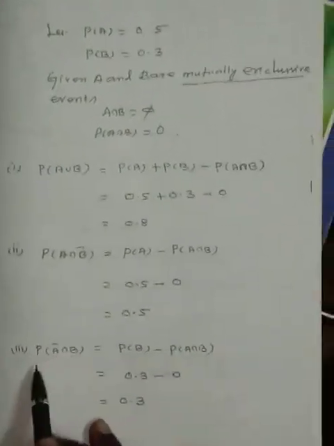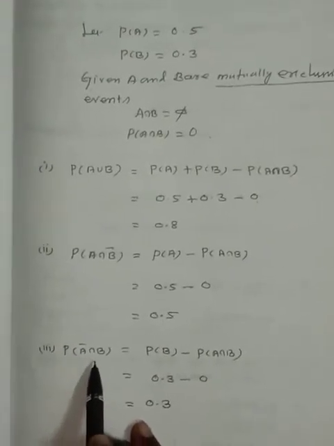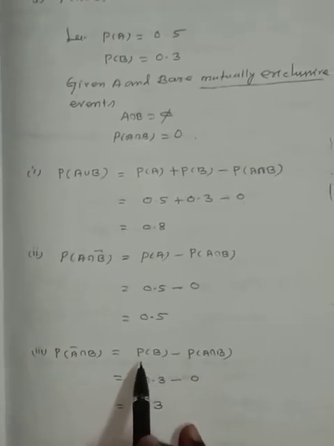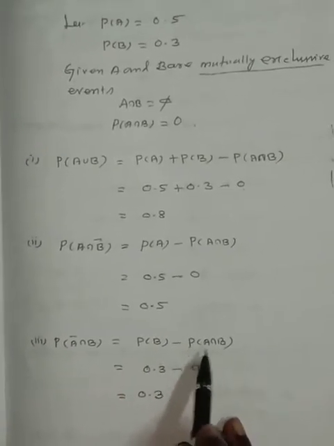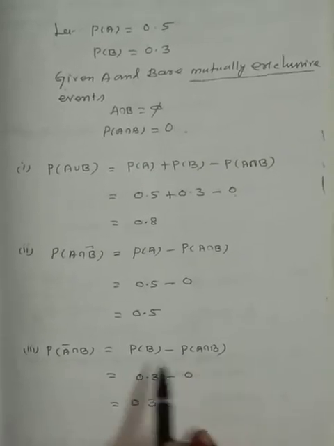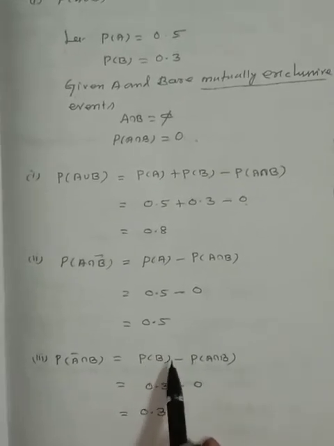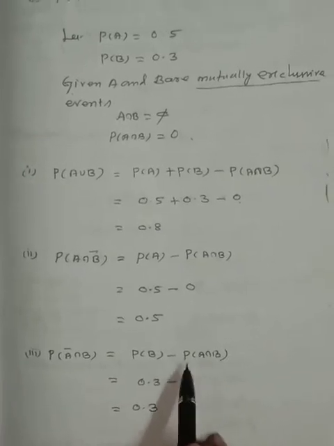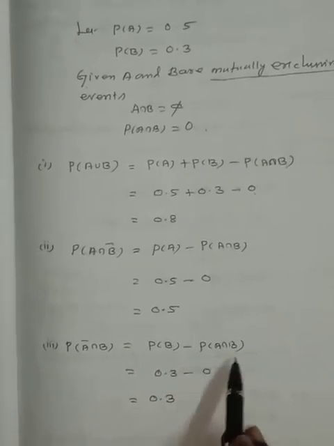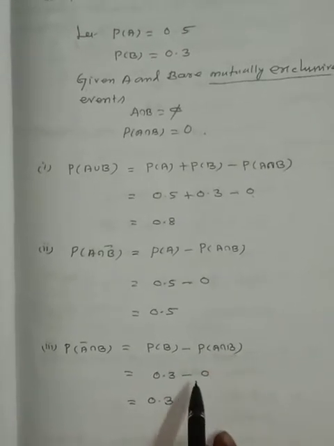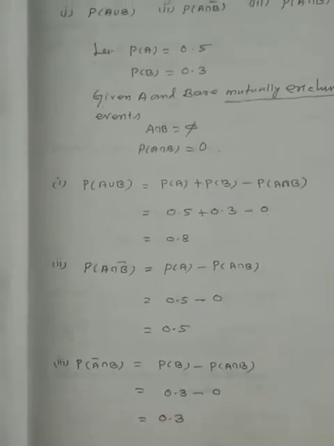Subdivision number 3. Probability of A complement intersection B is equal to probability of B minus probability of A intersection B. This is the formula. Using the formula, P of B is 0.3, but P of A intersection B, the probability of the common elements of A and B, is 0. Therefore, 0.3.